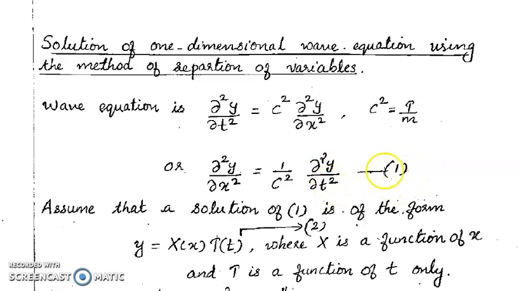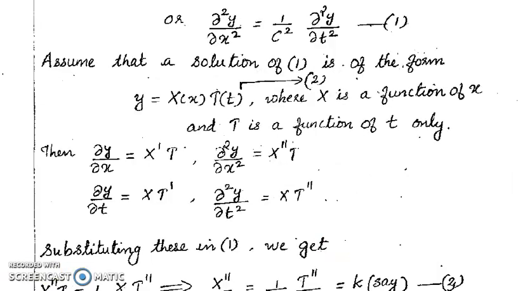We take this as equation 1. Then by the method of separation of variables, we assume that the solution y = X(x) T(t), where capital X is a function of small x alone and capital T is a function of small t alone. Then we have to rewrite the partial derivatives in the wave equation. Here the wave equation contains ∂²y/∂x² and ∂²y/∂t².